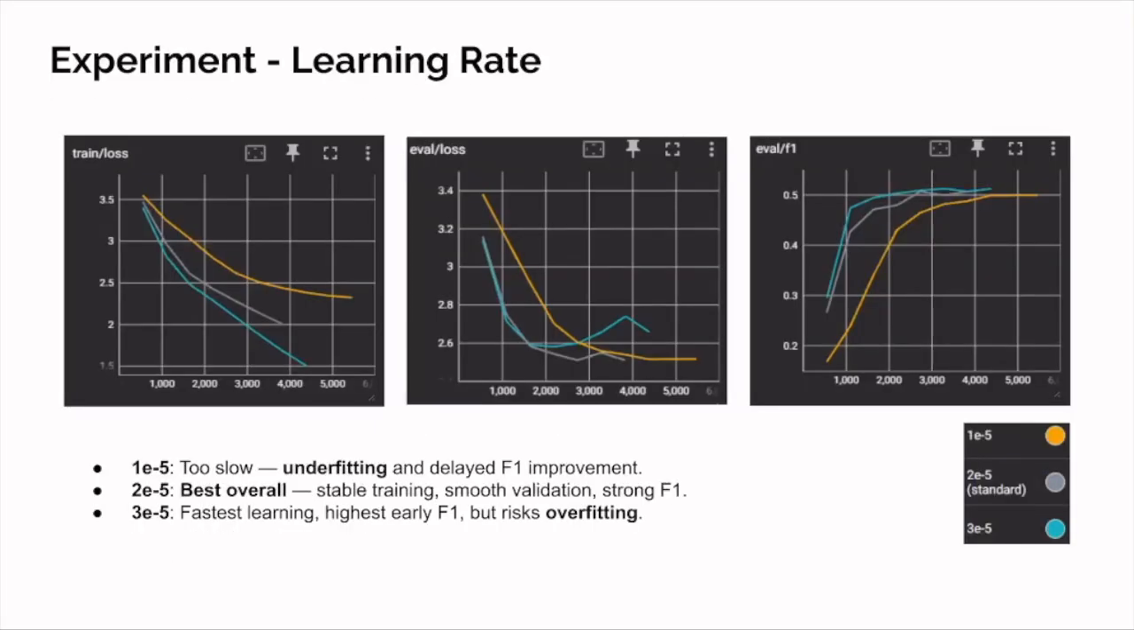The first experiment is learning rate. 1e-5 is too slow. It seems like underfitting and delayed F1 improvement. 2e-5 is best overall. It has stable training, smooth validation, and strong F1. And 3e-5 has fast learning initially and gets the highest early F1 score, but it risks overfitting, like at the steps between 3,000 and 4,000.